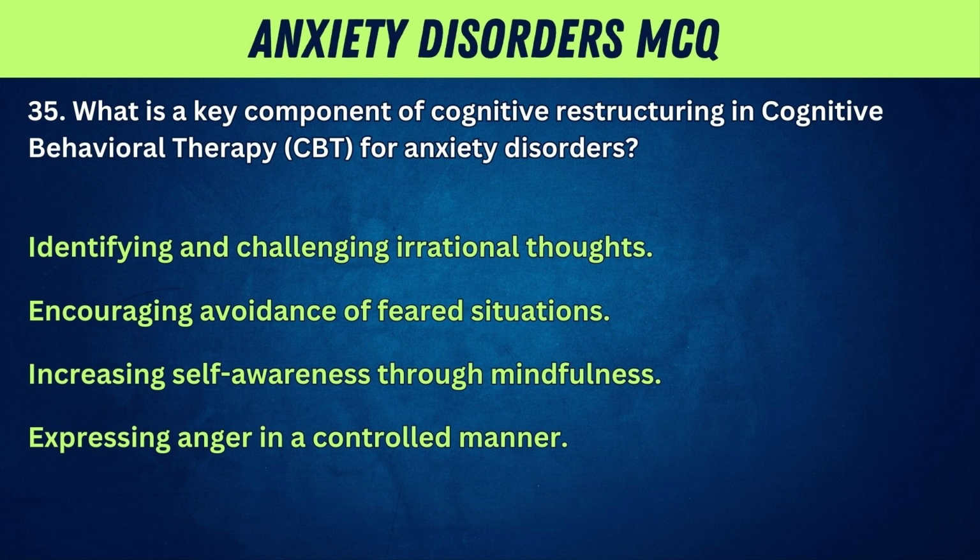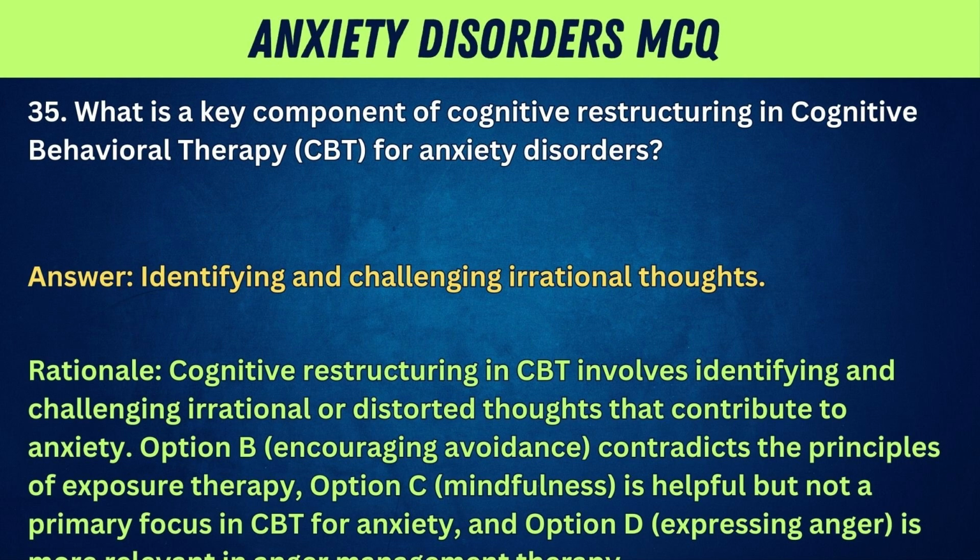Identifying and challenging irrational thoughts. Encouraging avoidance of feared situations. Increasing self-awareness through mindfulness. Expressing anger in a controlled manner. Answer: identifying and challenging irrational thoughts. Rationale: cognitive restructuring in CBT involves identifying and challenging irrational or distorted thoughts that contribute to anxiety.